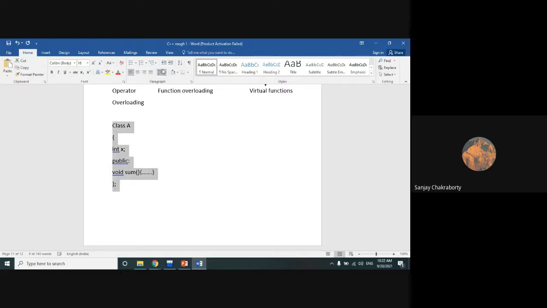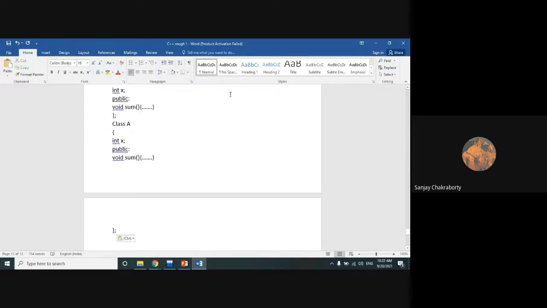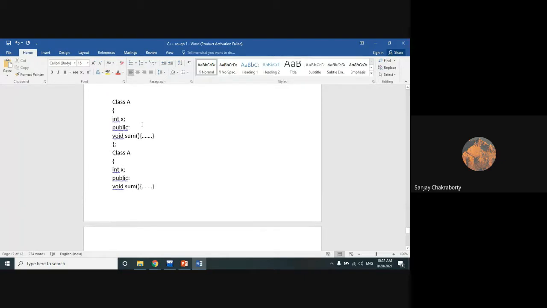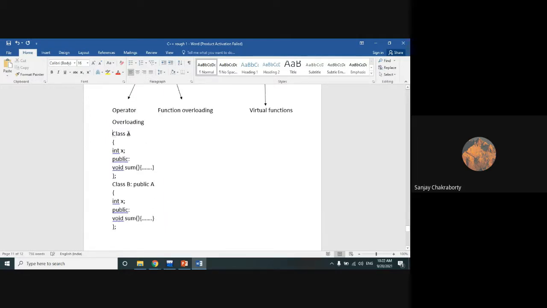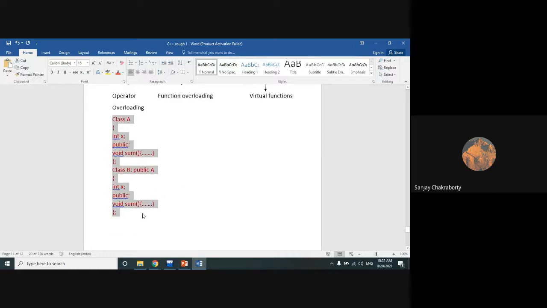Now similarly, we have defined another class by inheriting the class A. We have inherited the class A with the public keyword for easier understanding.